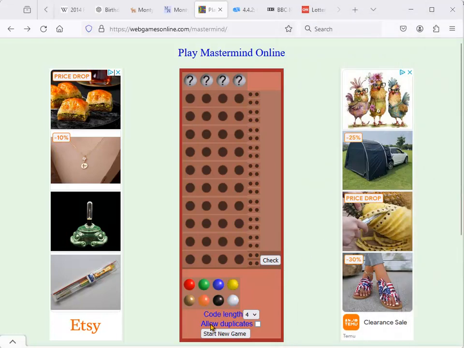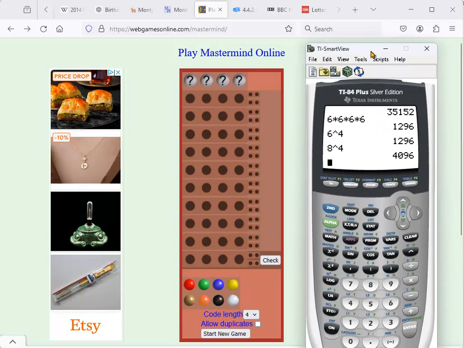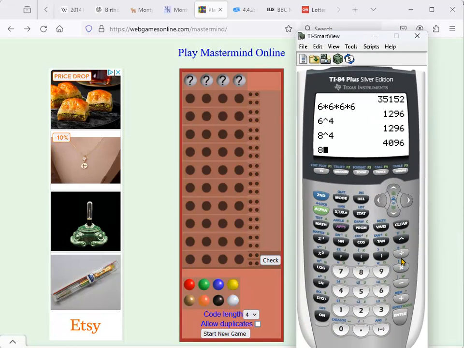Now, what I'm going to say is actually don't allow duplicates. So that means you can pick each color only once. So if I start out with red, then the next one must be another color here, must be another color, and so on. So that would mean I have 8 choices, 7, 6, and 5 choices. So that would mean 8 times 7 times 6 times 5, which will be fewer choices. Here we go. There you go, 1,680.